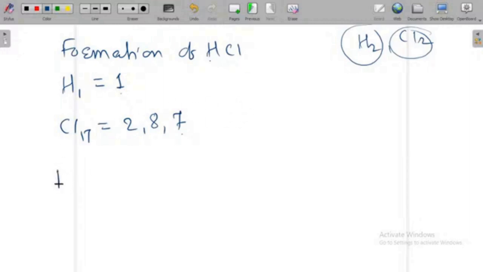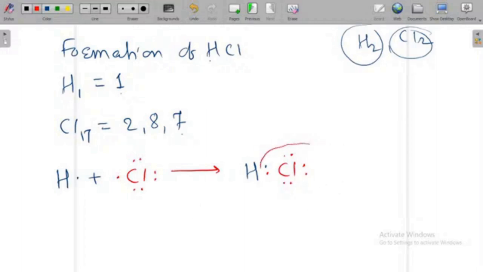Similarly, if you see this hydrogen, it has only 1 electron in its last orbit, and the chlorine has 7 electrons in its last orbit: 1, 2, 3, 4, 5, 6, 7. So during the formation of hydrogen chloride, this hydrogen's electron and then chlorine's electrons, 1, 2, 3, 4, 5, 6, 7. Okay. If I circle this red chlorine,